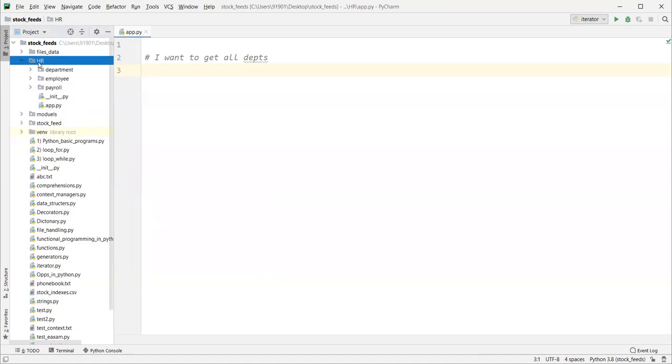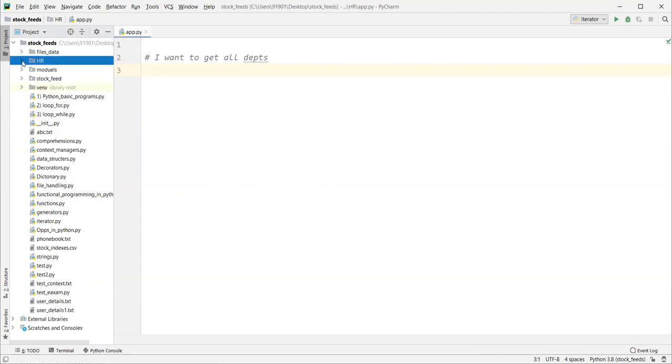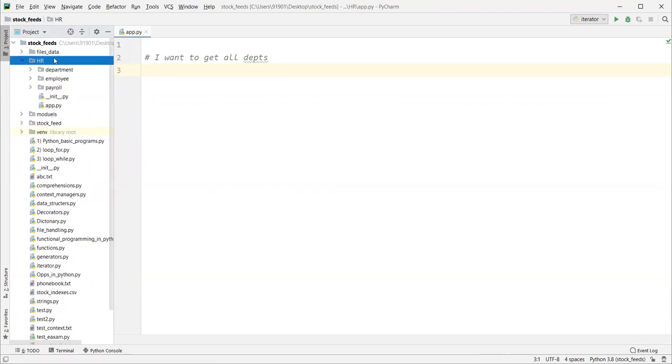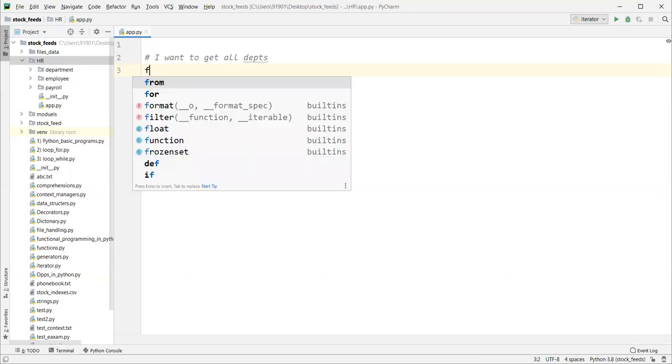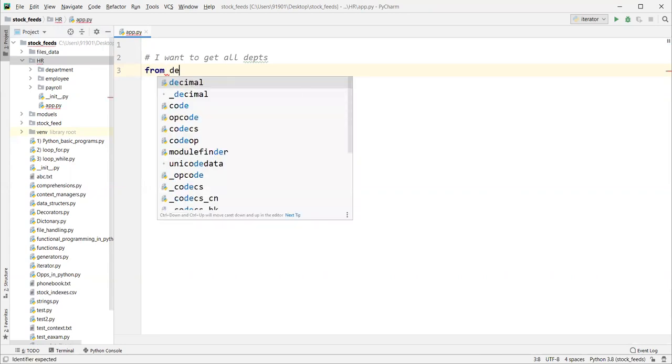Our file is inside this package only. If our file is inside this package, you can simply refer directly from department. If you are accessing this from outside the package, we have to use hr.department.dept.